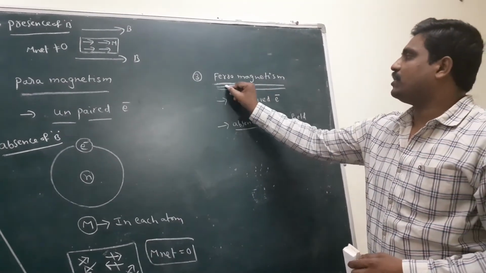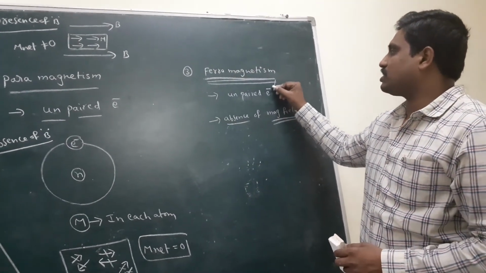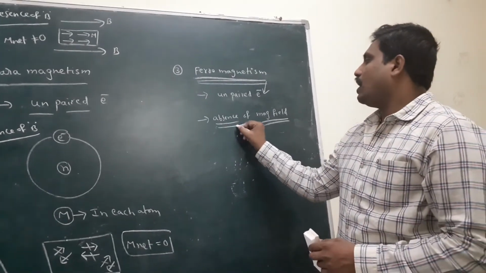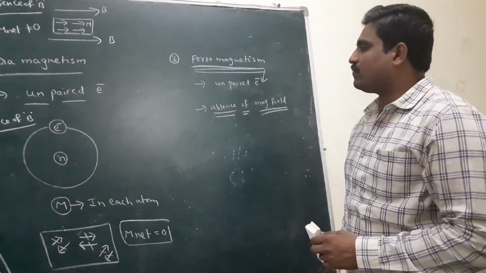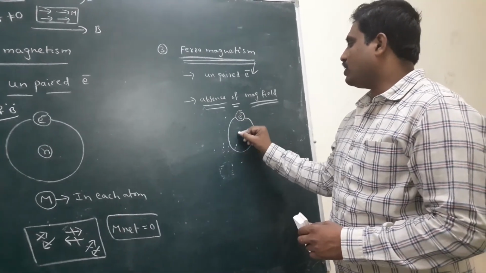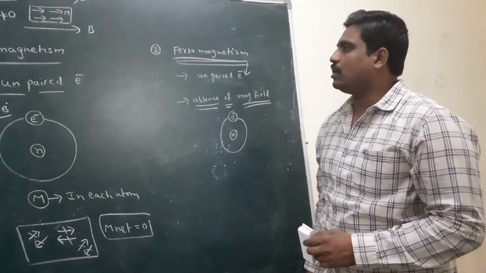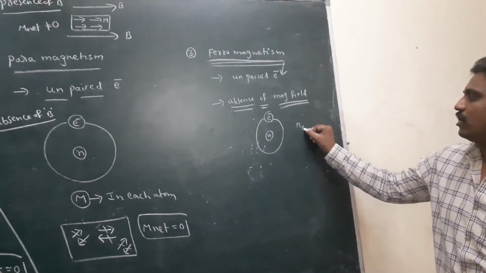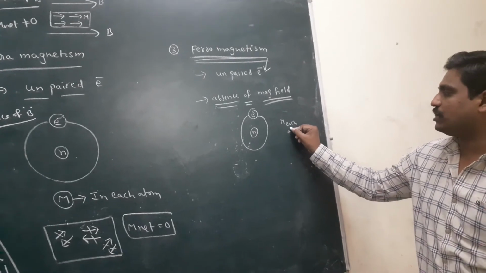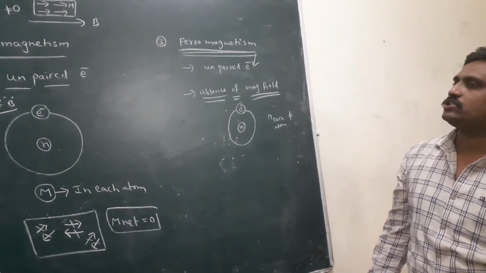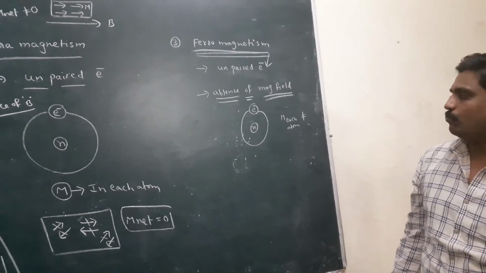Once again I repeat, a ferromagnetic substance also contains unpaired electrons. Here, in the absence of a magnetic field, the electron revolves around the nucleus. Here also a single electron, so the magnetic moment of each atom is not equal to zero, and each atom contains a magnetic moment.